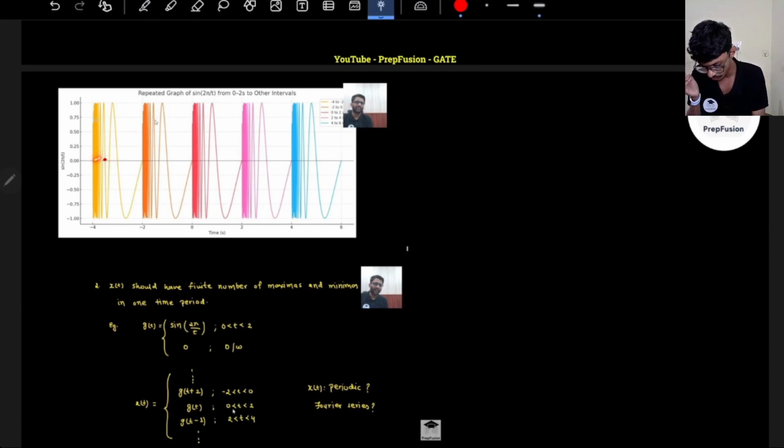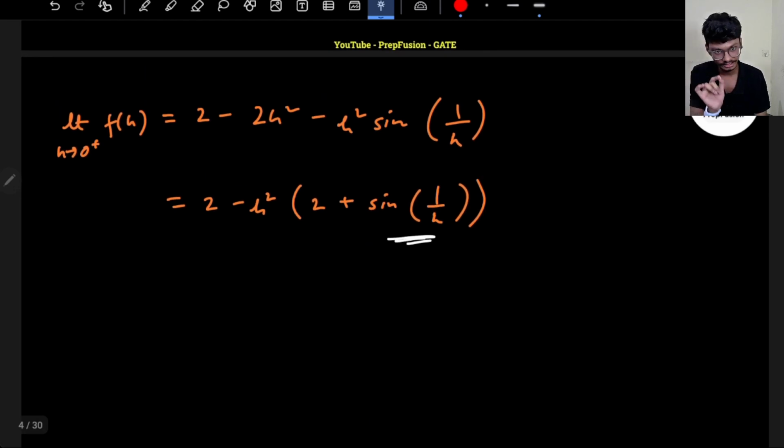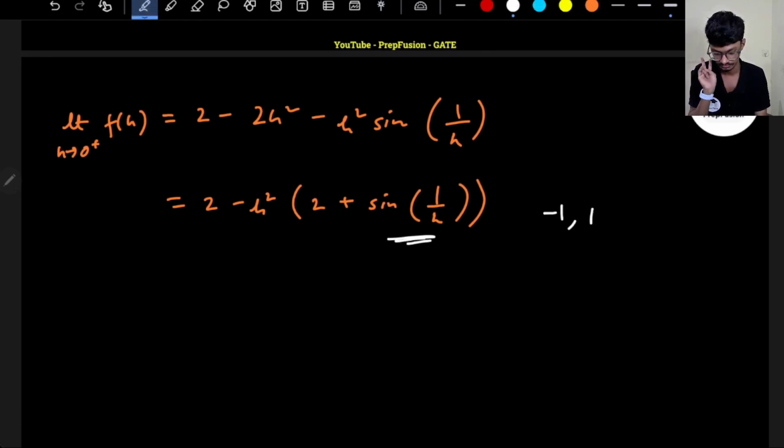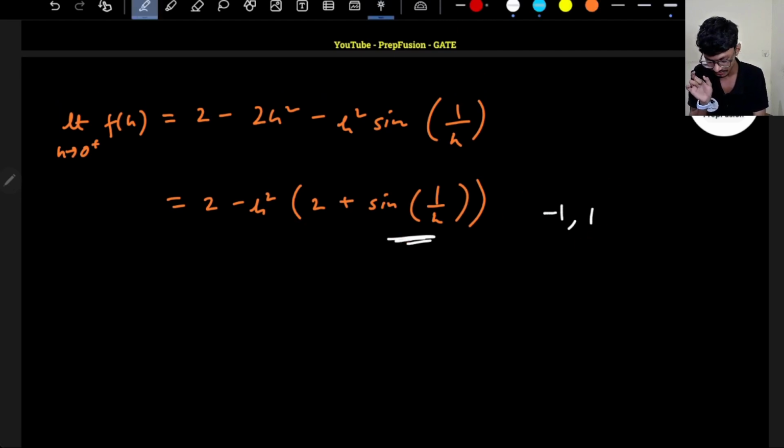If h is very close to 0, the screen will crash. But one thing I am sure, that this value will oscillate between -1 to 1, that is for sure. So if this value oscillates between -1 to 1, then what is this overall value? This value will oscillate between 1 to 3. So this value is always greater than 0.